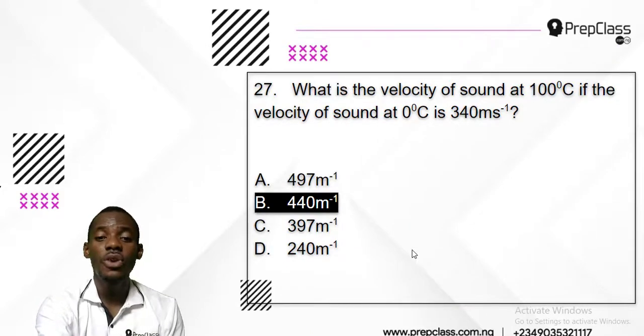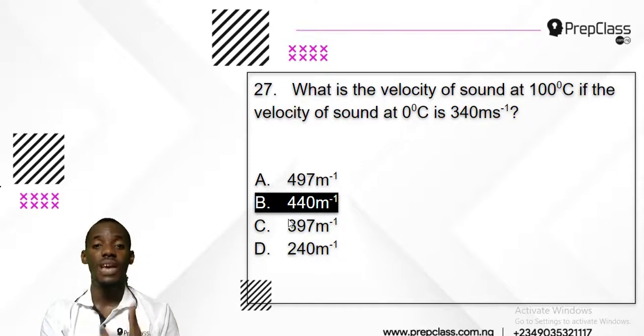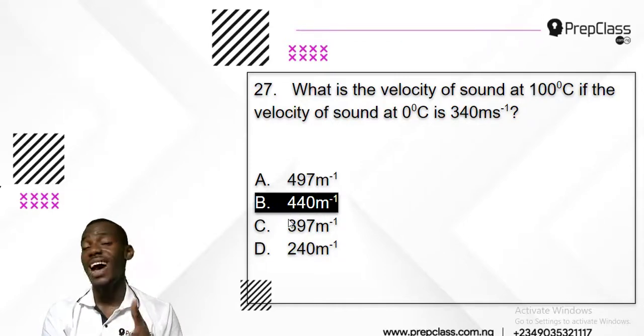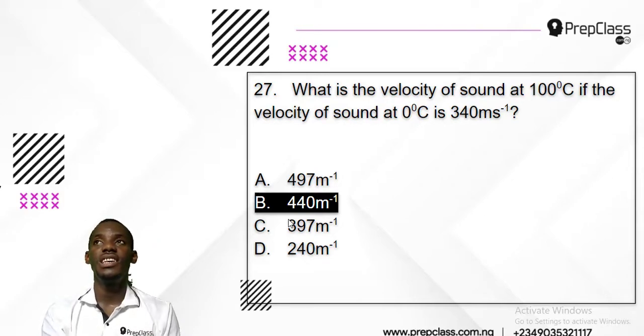The answer, sorry, is not B. The answer is supposed to be C, and that's why we have to be careful with some past questions. The answer might be wrong. So the answer to that question is C, and that is it. That is for number 27. The answer is 397 meters per second.